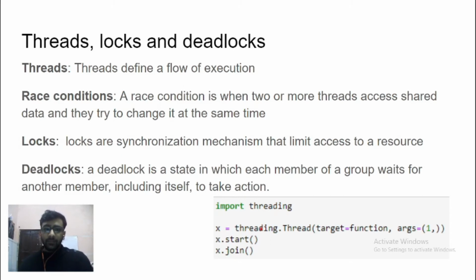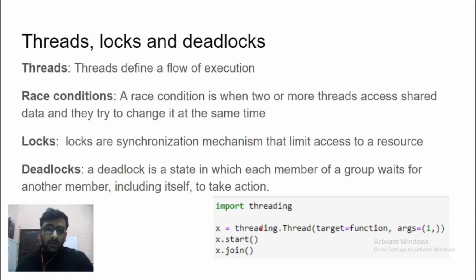For understanding, let's take a scenario where two threads are running and they both want to increment a variable. From a CPU's perspective, an increment operation can be broken down into three parts: reading the variable, incrementing the variable, and updating the variable.